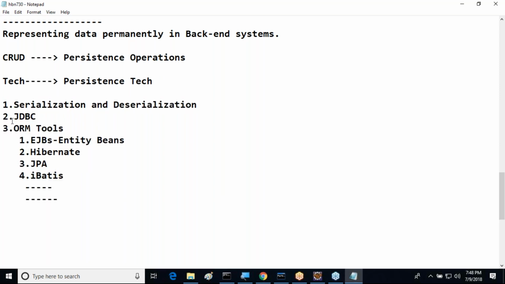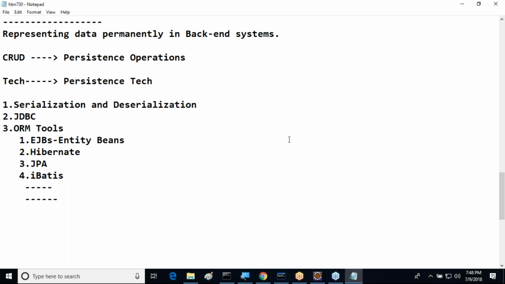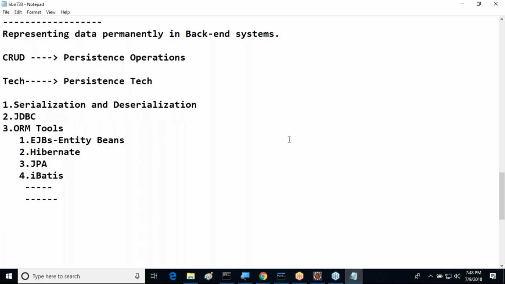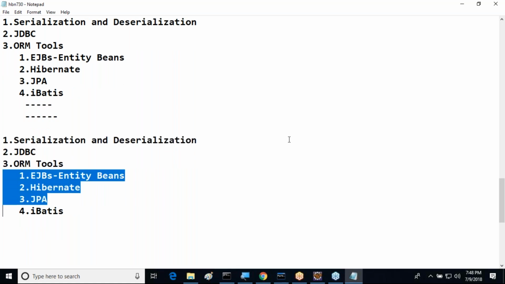First, observe this, all of you. We need to understand all these mechanisms one by one. I want to give discussion about serialization and deserialization, JDBC. In ORM tools, I'll go for differences. Already we have EJB entity beans, then what is the requirement to come for Hibernate? Already we have Hibernate, then what is the requirement to come for JPA? This type of examples we are going to understand here. Now listen clearly.